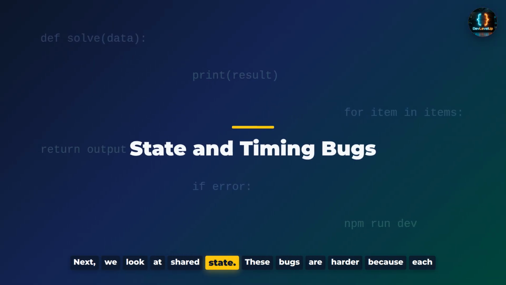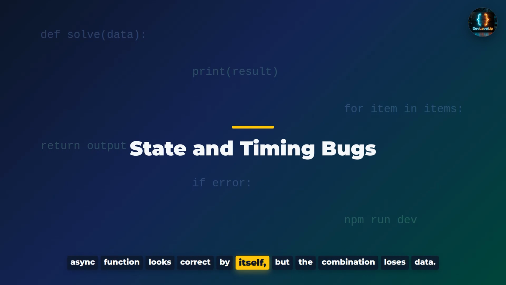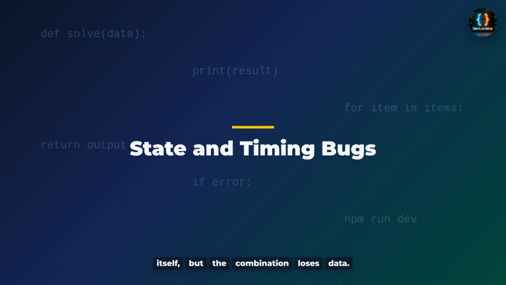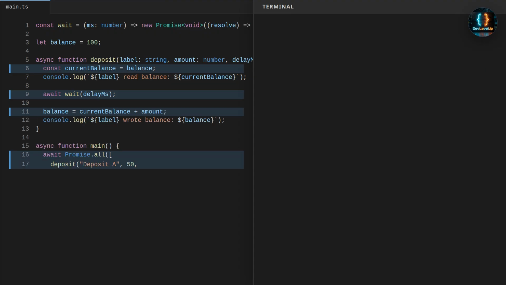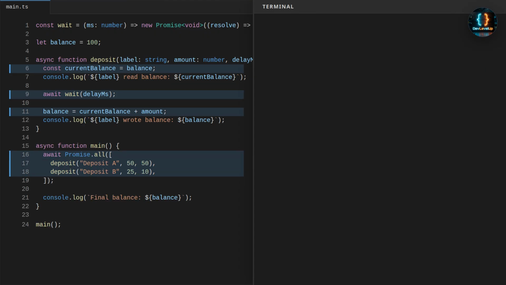Next, we look at shared state. These bugs are harder because each async function looks correct by itself, but the combination loses data. Shared mutable state becomes dangerous when an update reads a value, awaits, and then writes it back. This account example looks simple, but both deposits can read the same balance before either one saves the new value. Now we run it, and the final balance is wrong.